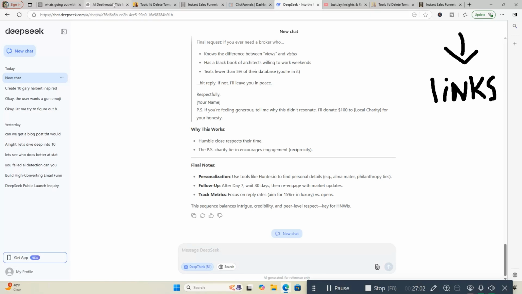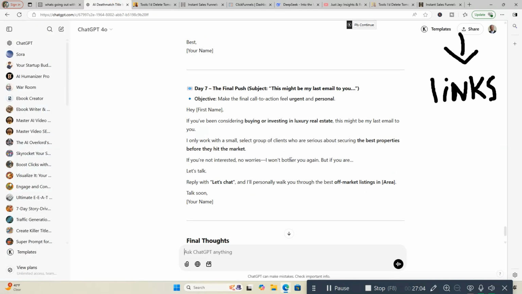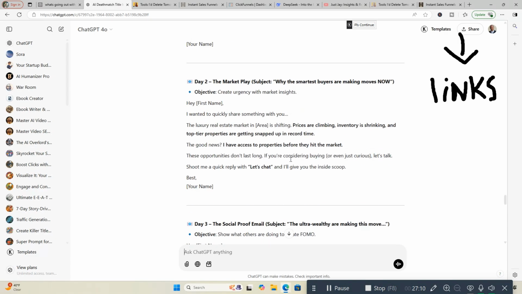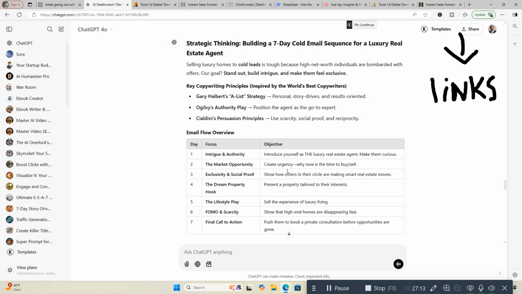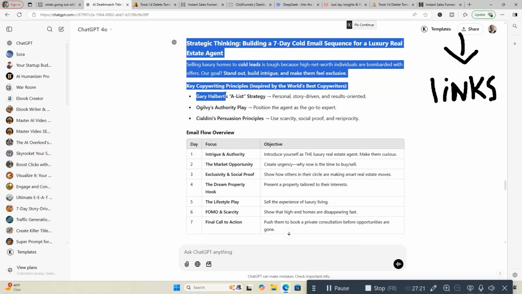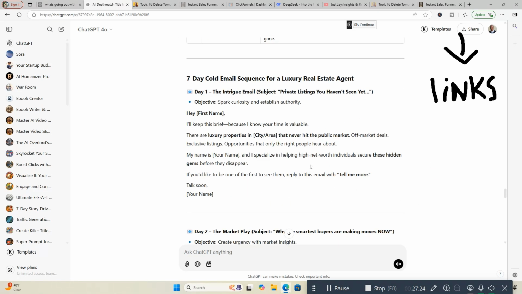I'm going to go back over to ChatGPT, I want to see this one more time. I might give a slight edge to ChatGPT-4o here, but it's pretty much just because off this prompt they came up with a table here as well. And it tells you like 3 different copywriters they're using. But as far as the emails go, they're pretty comparable, and they both would work well if you're a luxury real estate agent. But I'm going to give the slight edge to ChatGPT-4o on this. 2-2 with 1 tie. And we're going to do one more final test to decide the winner here.